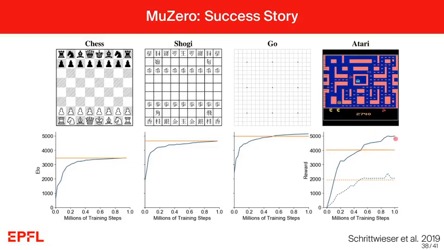The solid lines, I think, are the mean, and the dashed lines are probably the medians. And you see that in both measures, the blue curve, which is for MuZero, surpasses at some point the previous state of the art.